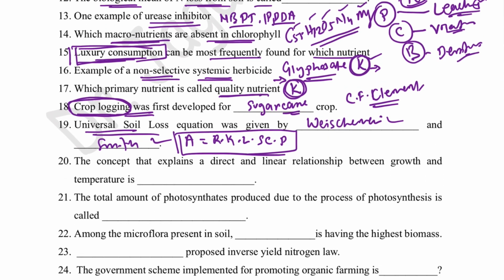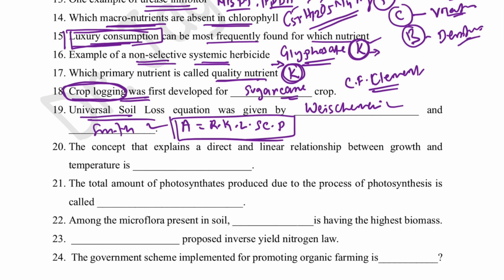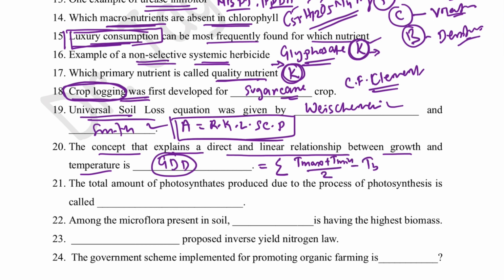The concept that explains a direct and linear relationship between growth and temperature, that is growing degree day. Growing degree day. In growing degree day, there is a relationship directly between temperature and growth. So it says actually growing degree day is equal to summation of T max plus T min divided by 2 minus TB, that is base temperature. Okay, so this is the summation of mean temperature of the day minus base temperature of the day.